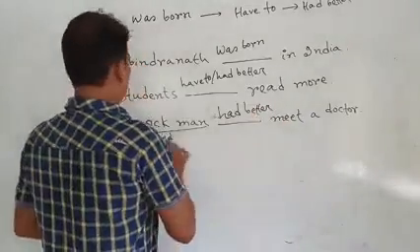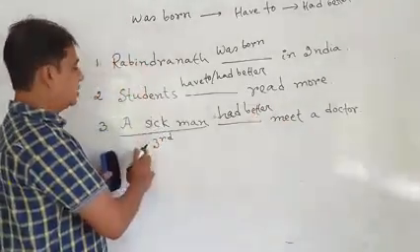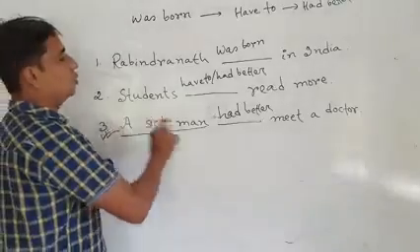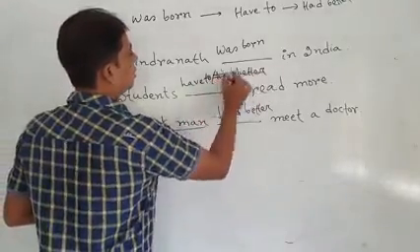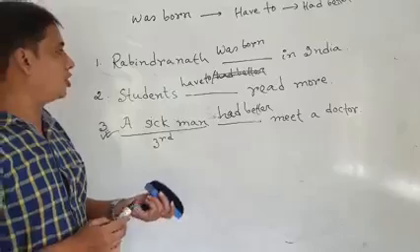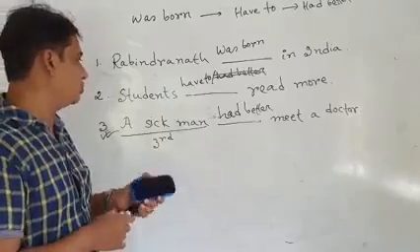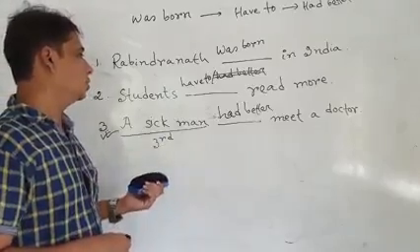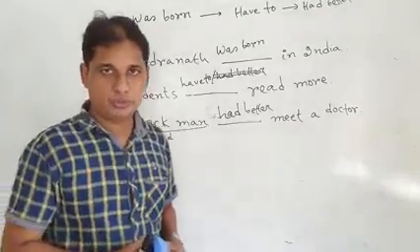So we take had better for number 3. Here we take have to for number 2. Rabindranath was born in India. Students have to read more, and a sick man had better meet a doctor.